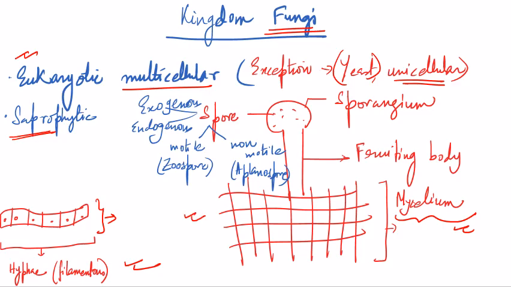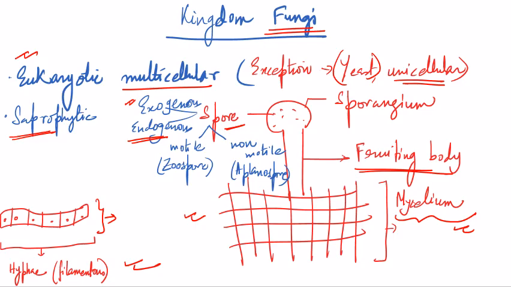Mycelium grows horizontally, but when the mycelium starts growing aerially, we call that fruiting body. So over the fruiting body, there is this covering called sporangium, inside of which the spores develop. So there can be different types of spore. It can be exogenous, if the spore is outside, with no covering. It can be endogenous if the spore generates inside a covering.